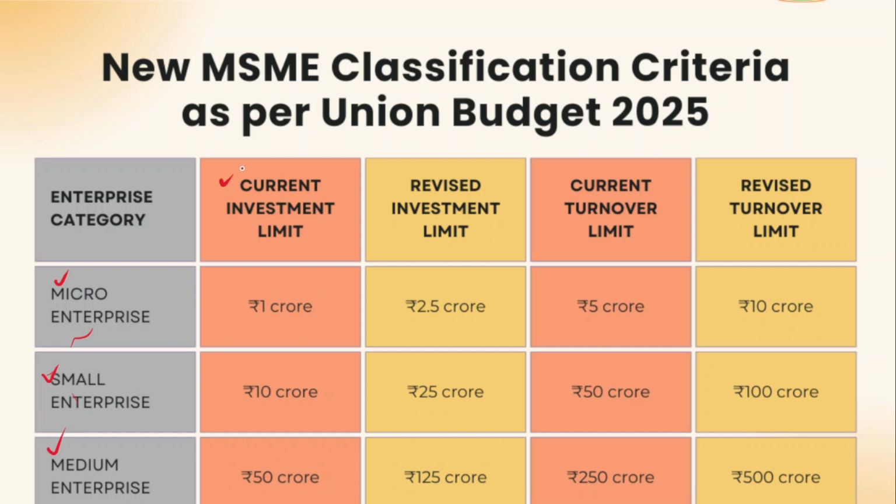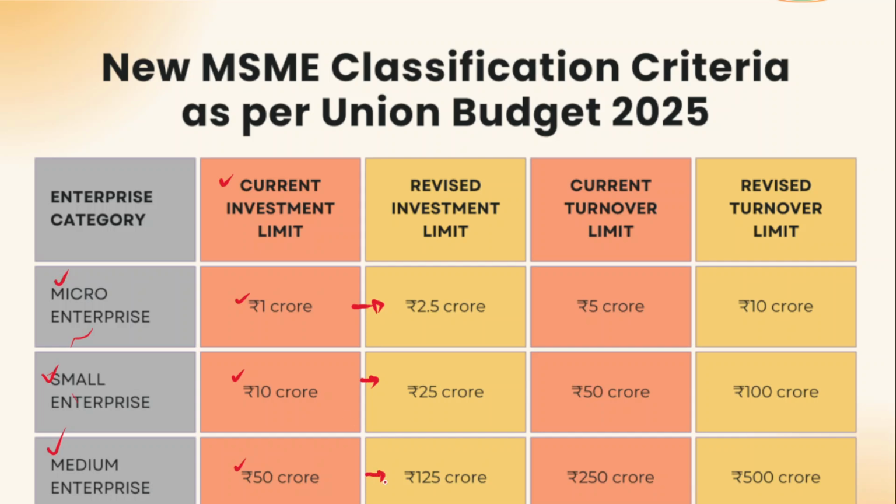Before changing the criteria, the investment limit for a micro enterprise was 1 crore and the revised limit is 2.5 crore. For a small enterprise, the previous limit was 10 crore and the revised limit is 25 crore. For medium enterprises, it was 50 crore and it has been increased to 125 crore.